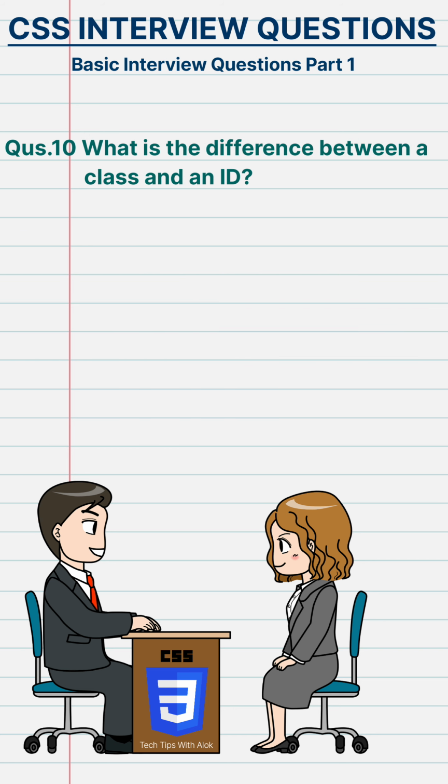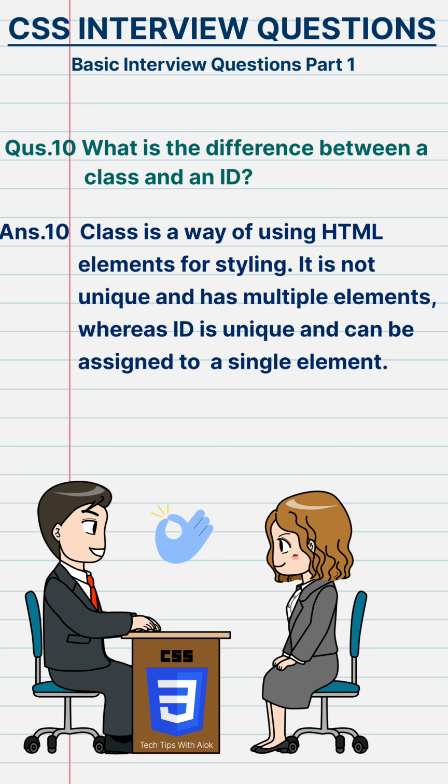What is the difference between a class and an ID? Class is a way of using HTML elements for styling. It is not unique and has multiple elements, whereas ID is unique and can be assigned to a single element.